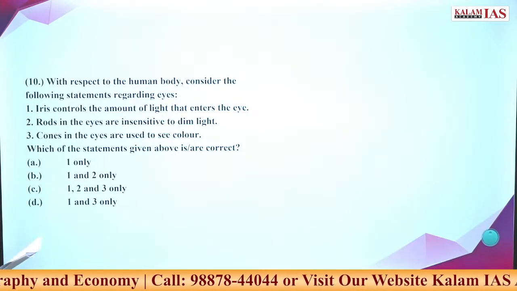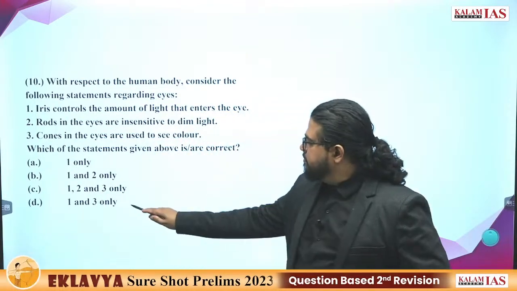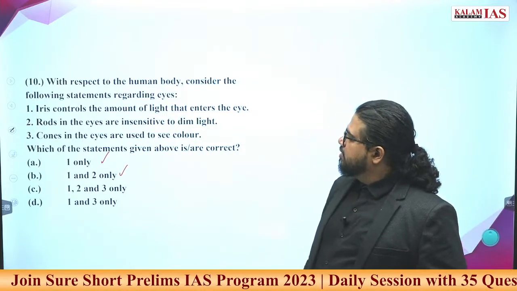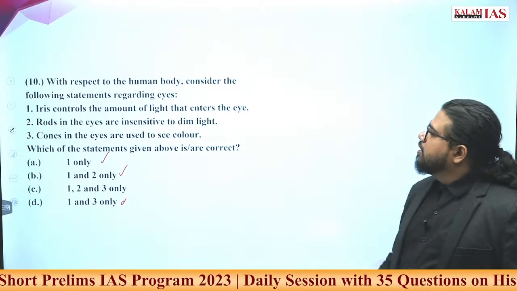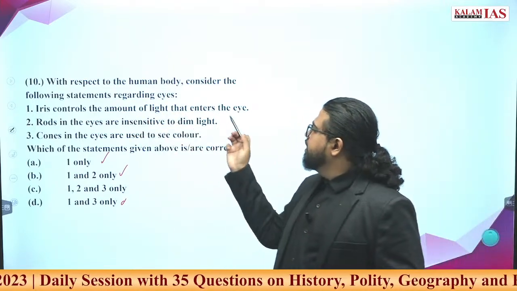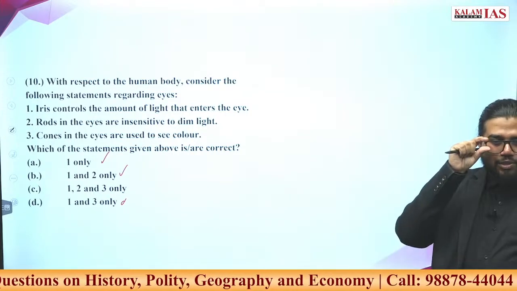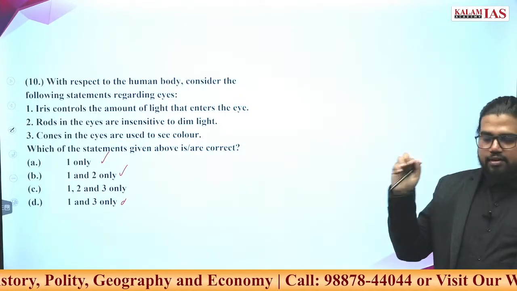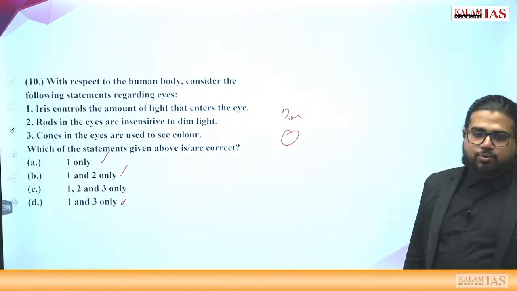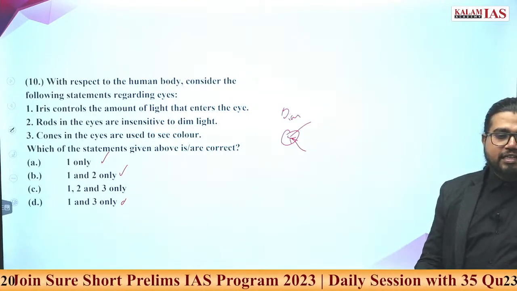What is the answer? D. B, A, D. With respect to the human body, consider the following statement. Iris controls the amount of light that enters the eye. What does iris do? Iris is a small opening within the eye, the pupil. Now what iris does is, when light is dim, the iris size will increase so that more light will go into it. So you can see even in the dim light.